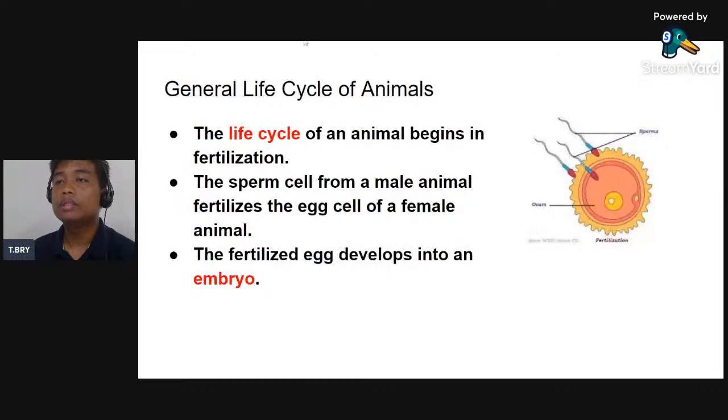Same sa ato. So we started in fertilization where the sperm cell from a male animal fertilizes the egg cell of a female animal. And then next, the fertilized egg develops into an embryo. So that's the general life of animals. Almost same with us. The life cycle of human started with fertilization too. So fertilization gapon nag-start.